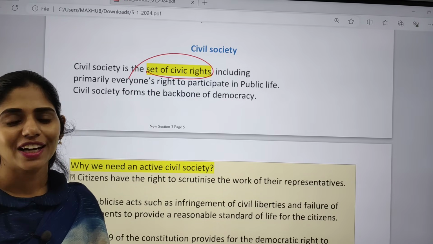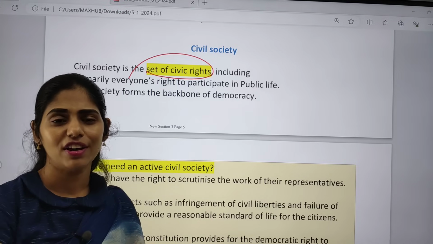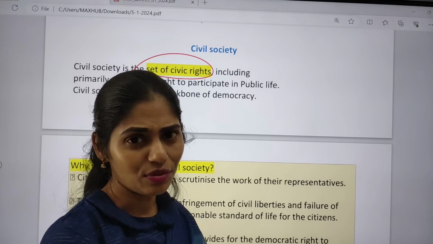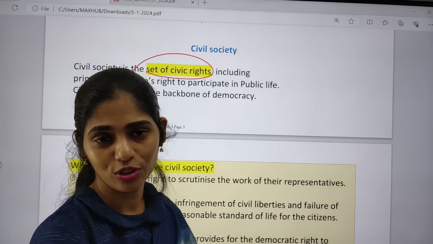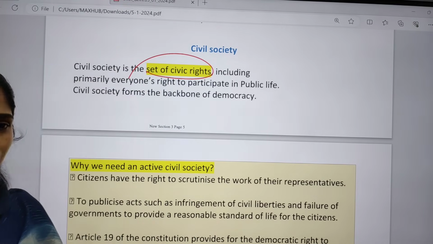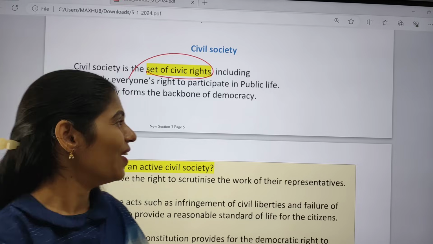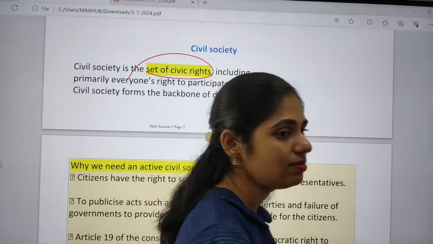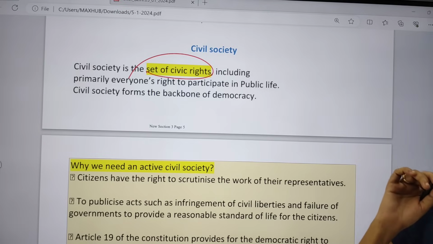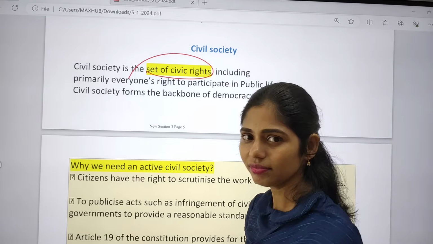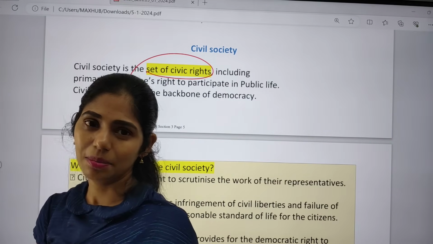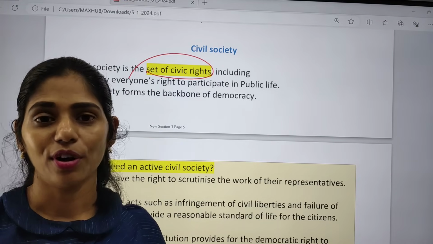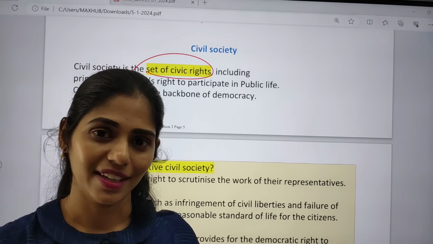If you do not know and understand what civil society means, and I directly discuss the matter given in this article, will it be useful? No, it will not be at all useful, and it is not the right way to read current affairs. In current affairs, you have to identify the keywords, see where you can place that keyword in your syllabus, and understand the basic meaning. Mugging up facts and definitions will not be useful. You have to understand the basic meaning.